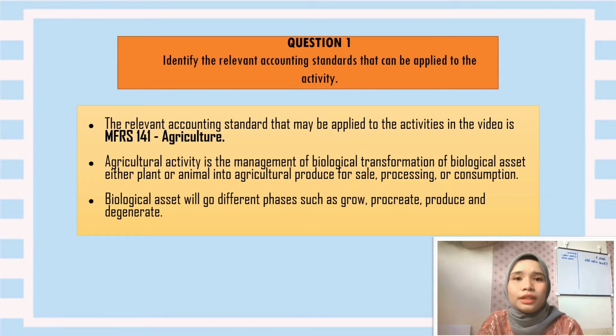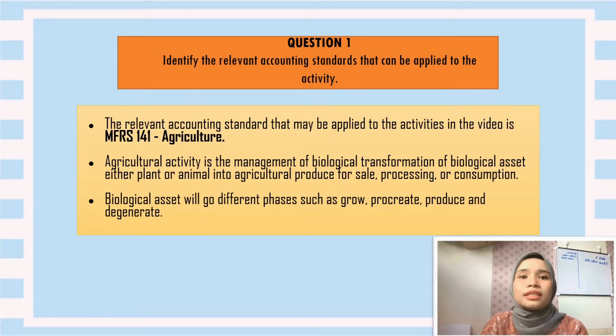For question 1, we need to identify the relevant accounting standard that can be applied to the activities. The relevant accounting standard is MFRS 141, which is agriculture. Based on the video, Encik Alias Mamat is carrying out agricultural activities relating to cage fish farming.